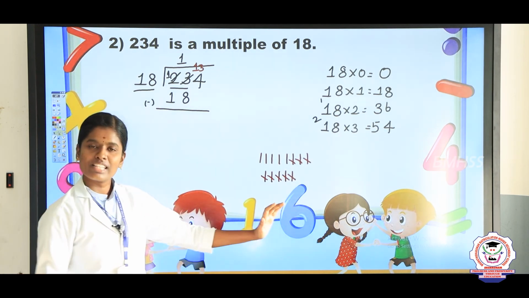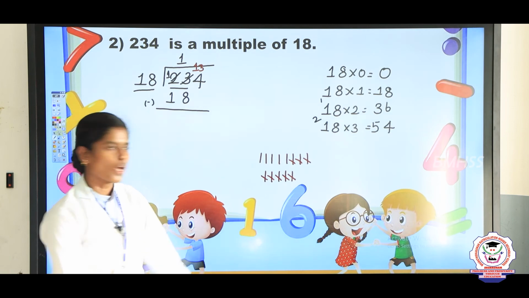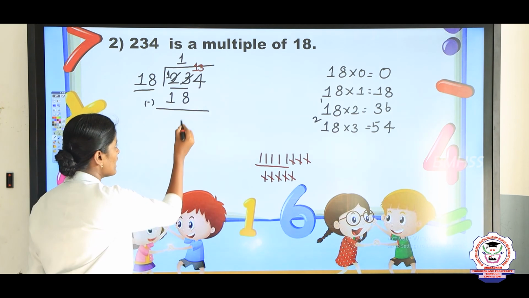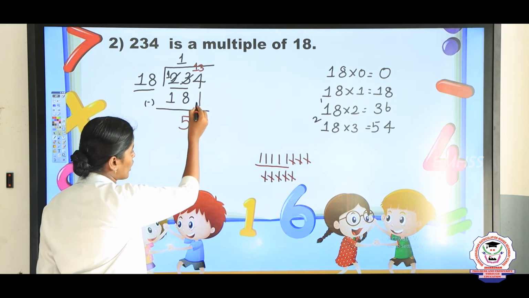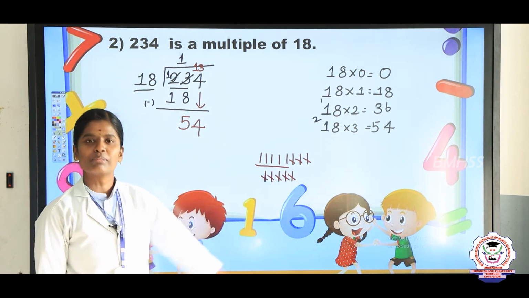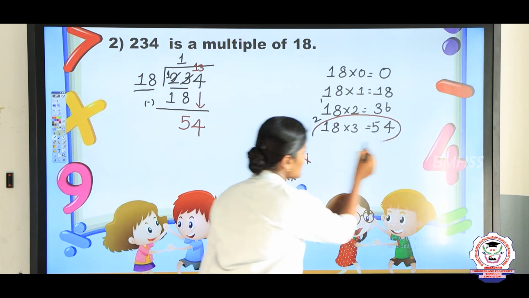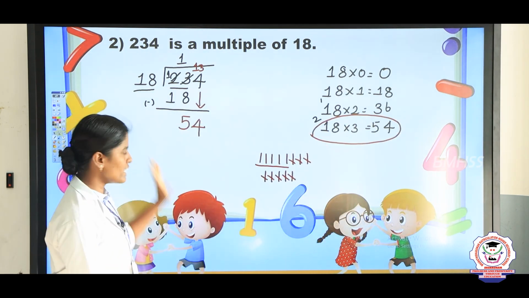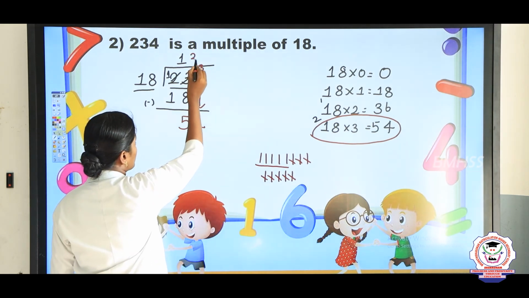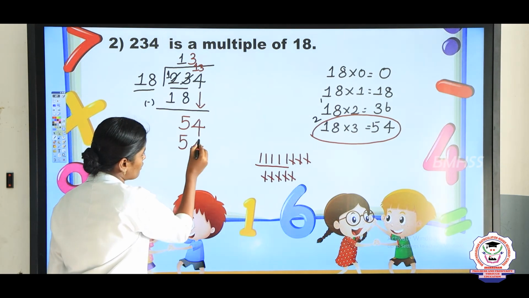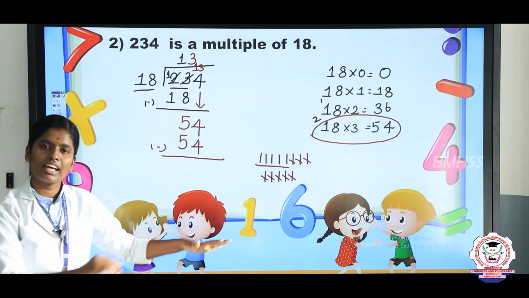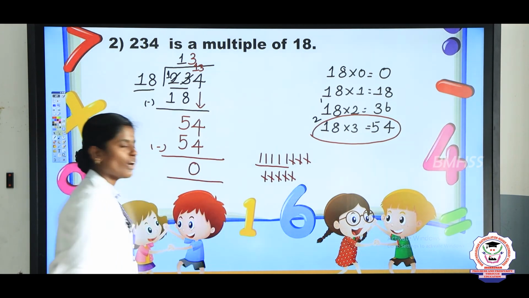So now tell me Kiran, what is the answer remaining? Very good. We have 1, 2, 3, 4, 5. 5 is there. So write the answer 5. Then we'll bring down 4. So in 18 table of 54? Yeah, 18 table of 54. How many times? 18 threes are 54. So already 18 is there, 54 is there. So the answer is 3. Take 3, 18s are 54. Now 54 minus 54, what is the answer? The answer is 0. So here too we got 0.